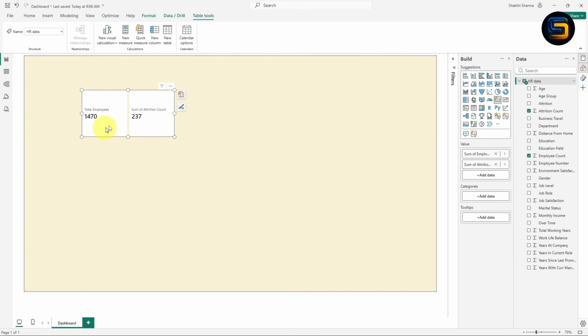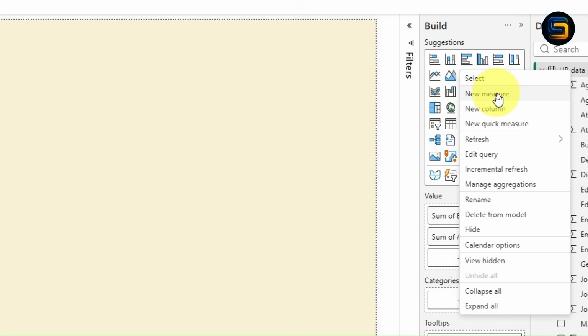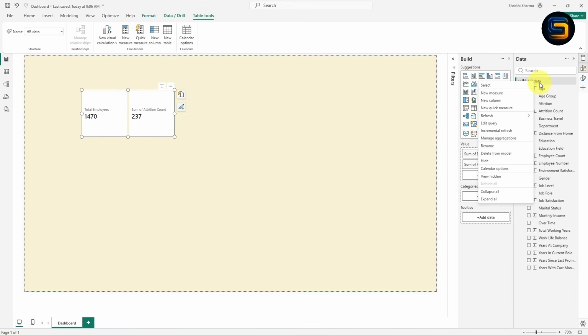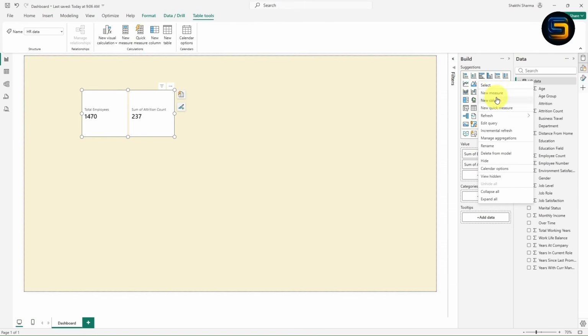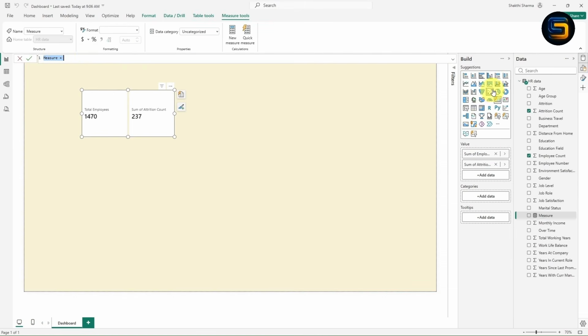So first I will create the measure for the total employees. It is very simple. Just click on this HR data. Once you right click on this, you can see the measure option is available. Either you can right click on this, you will get the measure, or once you click on this HR data, on the top you can see the New Measure option is available. I will go with this option, New Measure. Once you click, now you will get one formula bar. If you want to zoom in, you can simply press Ctrl on the keyboard and use the mouse scroll in order to zoom in the formula bar.